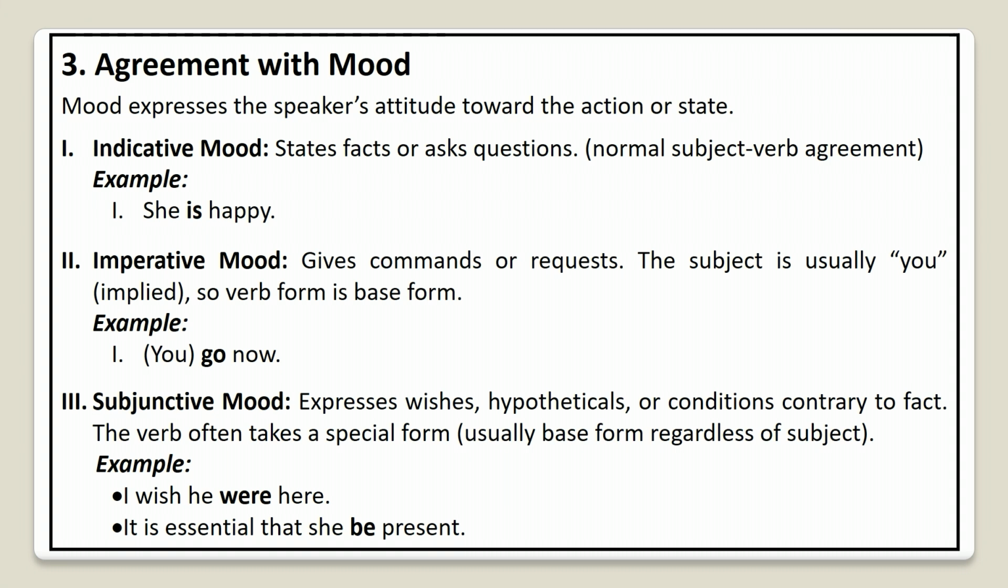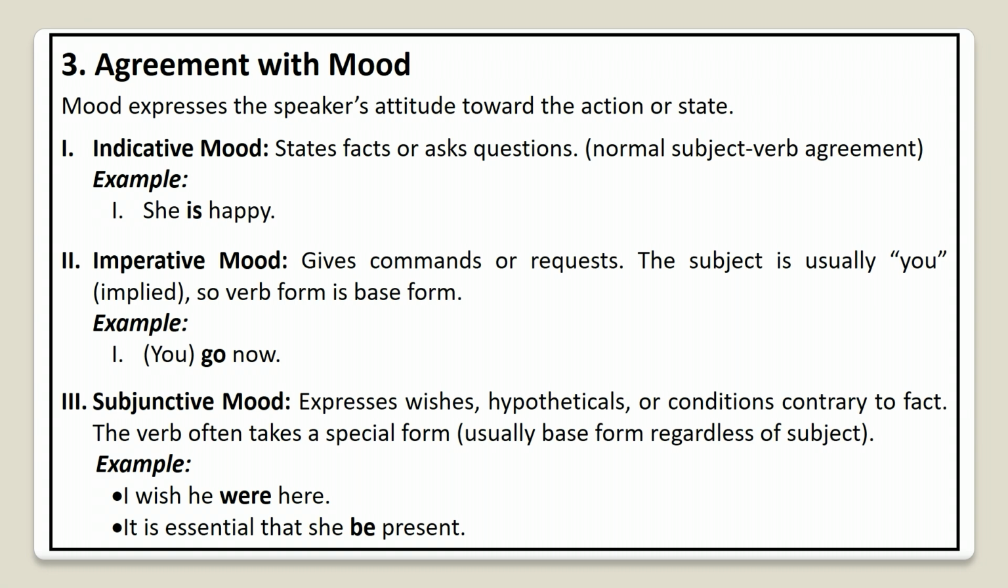Now subjunctive mood. That expresses wishes, hypotheticals or conditions contrary to fact. The verb often takes a special form, usually the base form regardless of the subject. For example, I wish he were here. It is essential that we be present. So in this way the subjunctive mood can be understood, and you can go for further reading.